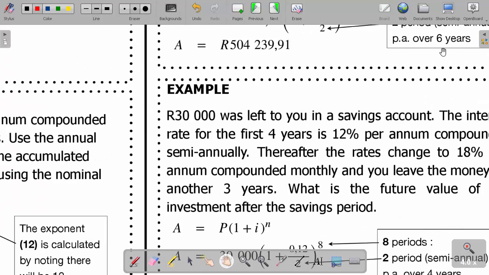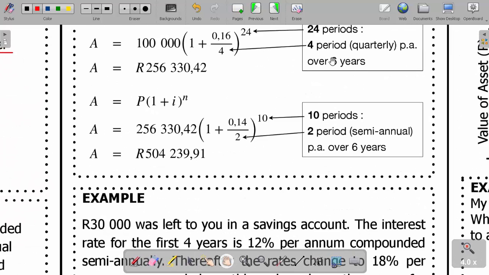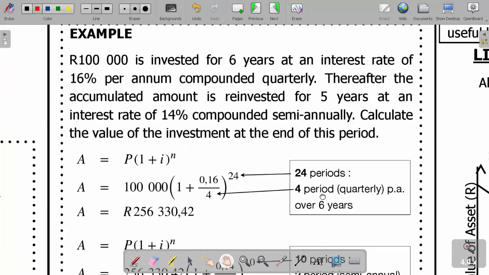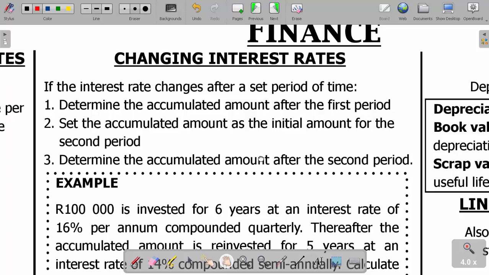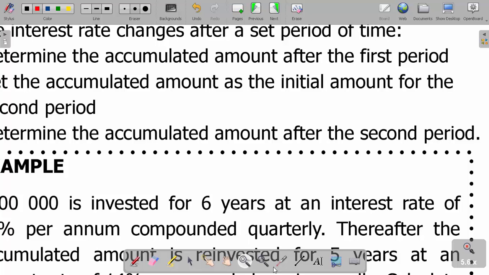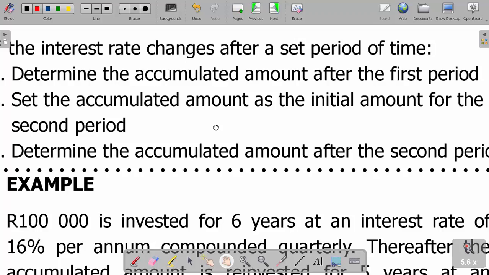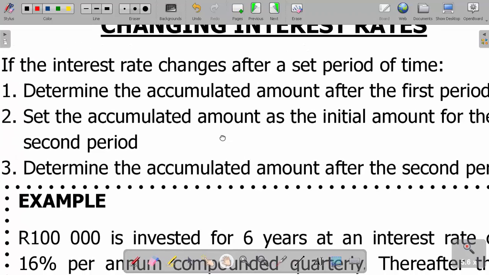Now, sometimes in financial mathematics we have to change the interest rates. Please pay attention here. If the interest rate changes after a set period of time, what must you do? This is what we do.